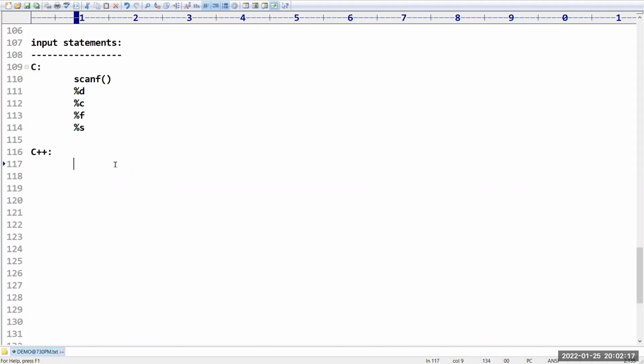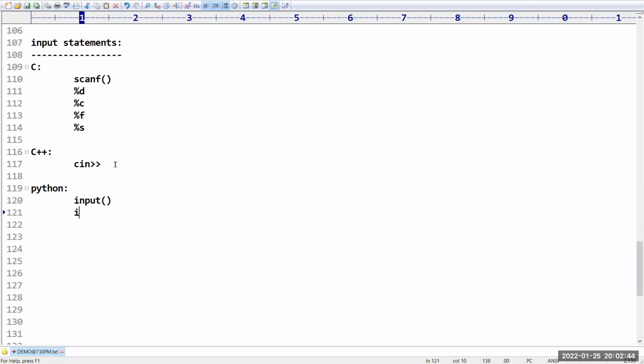If you take C++, the opposite of cout is cin. In cout, we use the double less than symbol, which is called the insertion operator. But here we have to use the double greater than symbol, which is the extraction operator. Remember carefully. Then coming to Java, first I will give Python, then I will go with Java. So in Python, we have the input function.